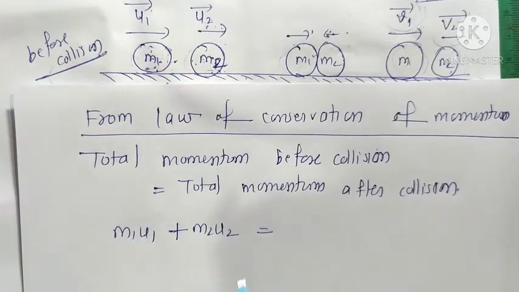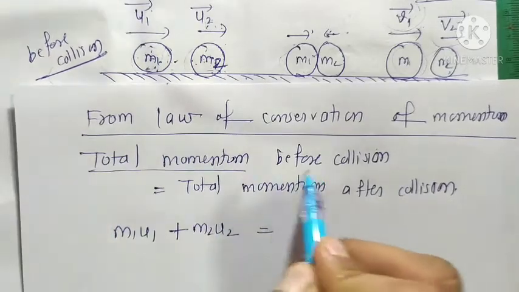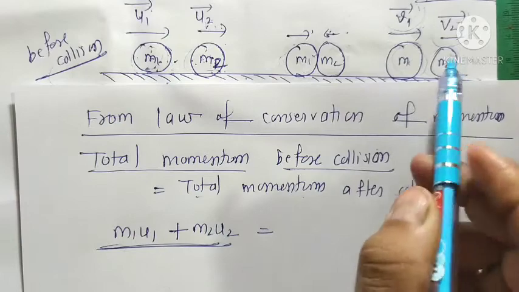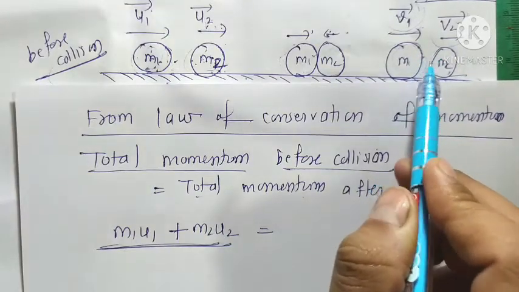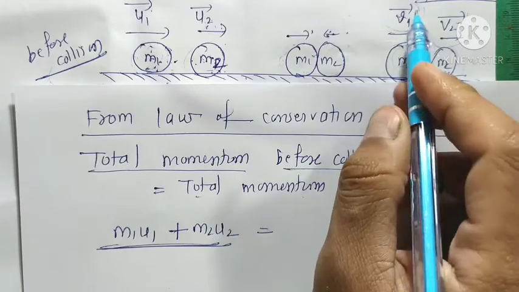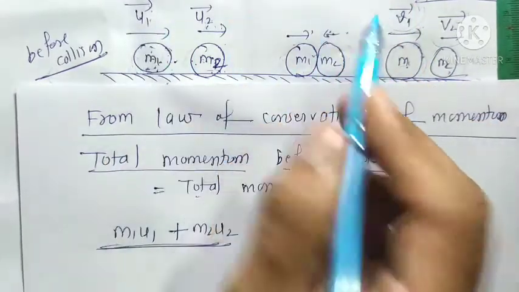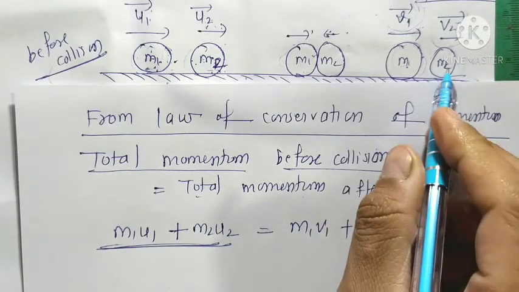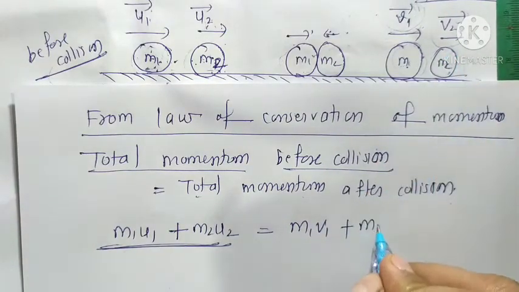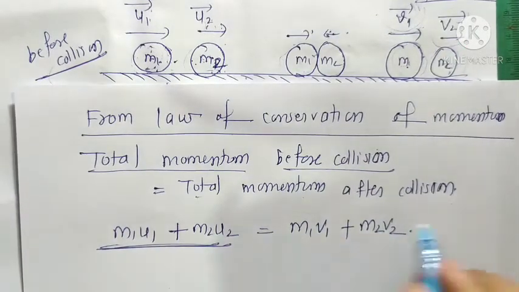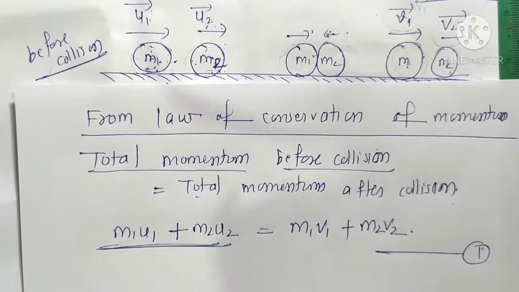This is the total momentum before collision. Now the total momentum after collision: the mass remains the same but the velocity changes from u1 to v1, so the momentum is m1 v1, and the second body has momentum m2 v2. We give this equation number 1.